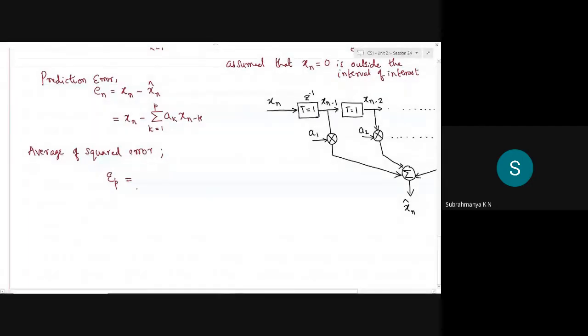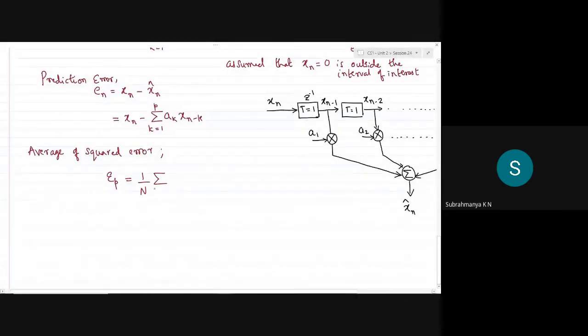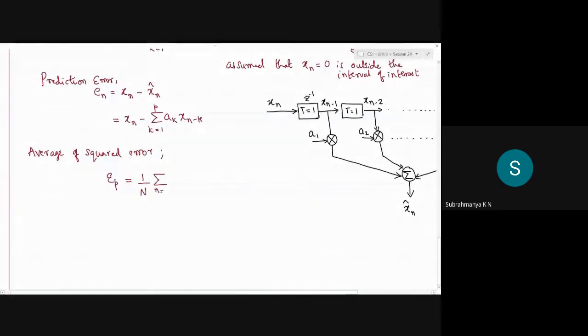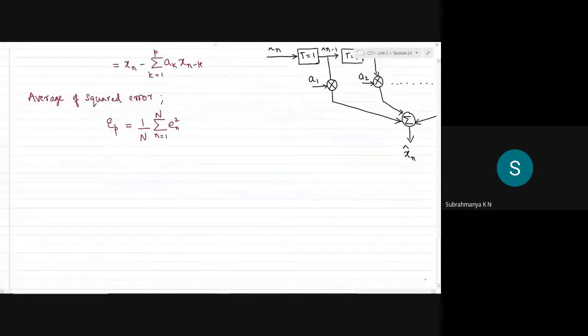Say EP is the average of all such errors. There are N samples per block, so the average is divided by capital N, and we have represented this error as en. The squared errors in a block, taken as an average, give your average squared error.